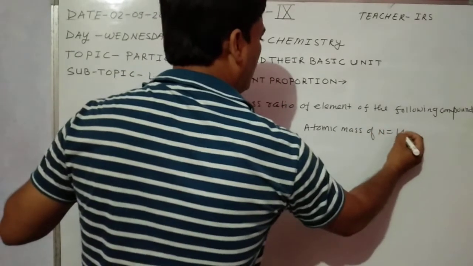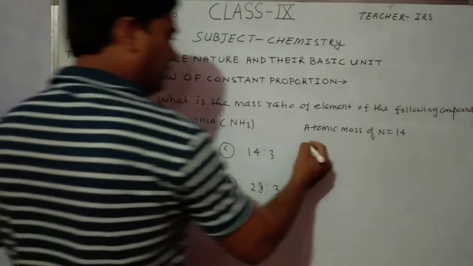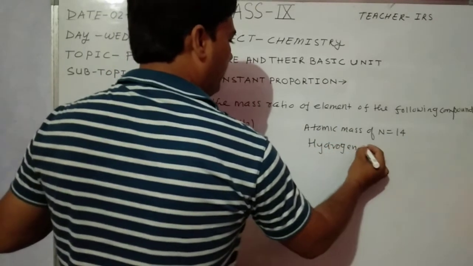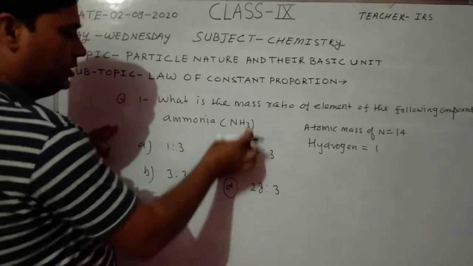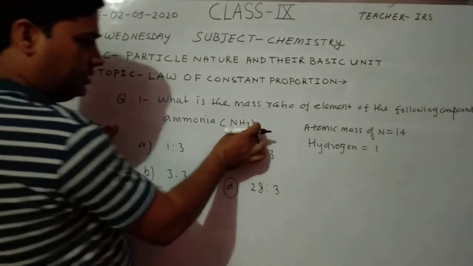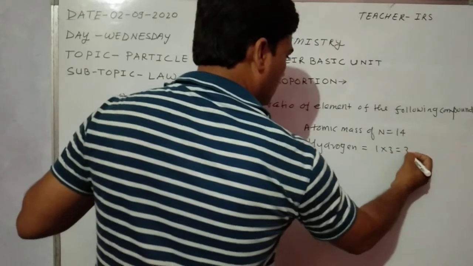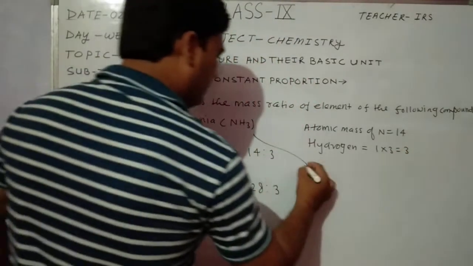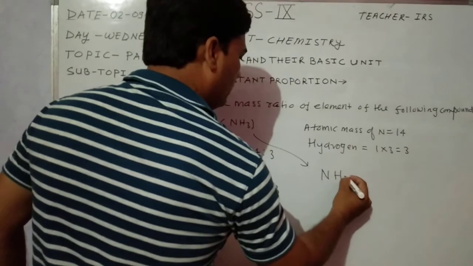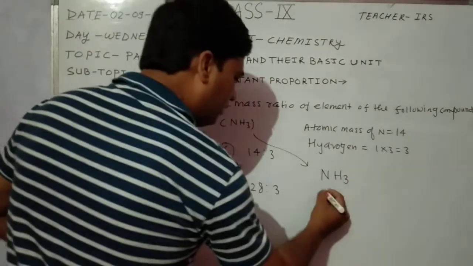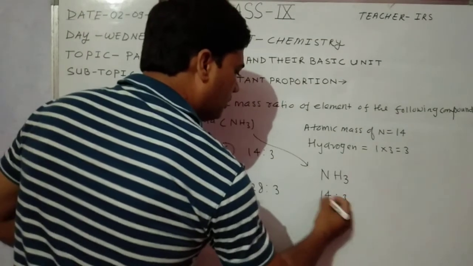So the atomic mass of nitrogen is 14 and the atomic mass of hydrogen is 1. Here the number of hydrogen atoms is 3, so it becomes 3. So the mass ratio of nitrogen and hydrogen in ammonia will be 14:3.